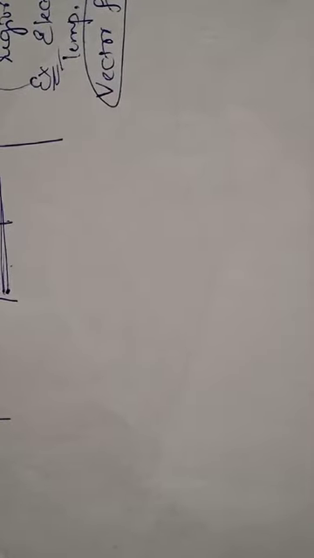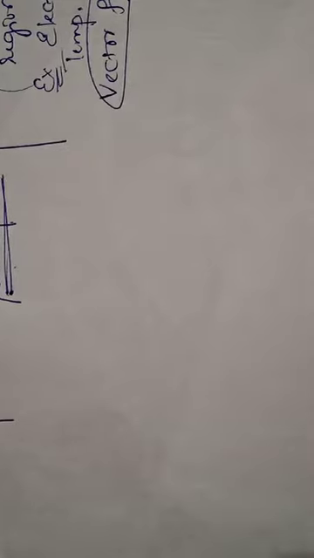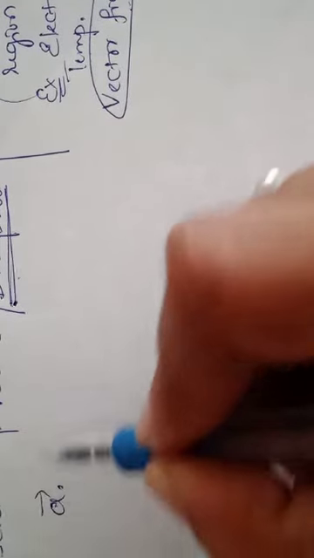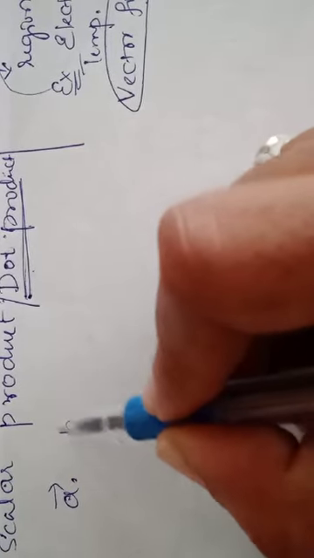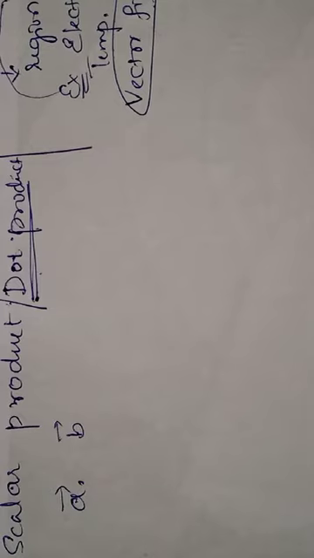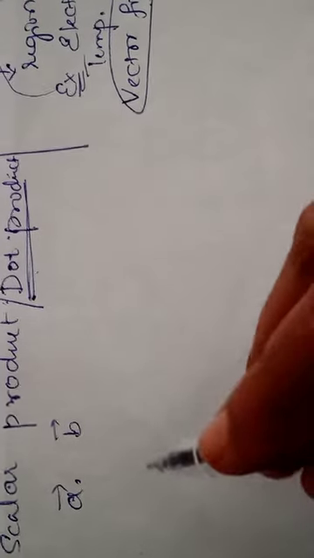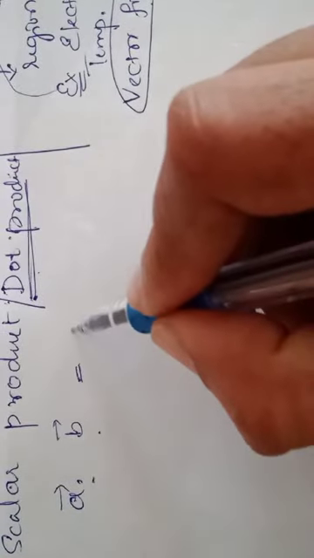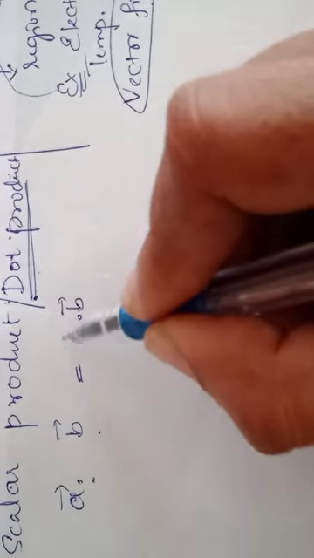The dot product or scalar product of two vectors, vector A is here and another one is here. The vectors A and B can be written as A dot B.